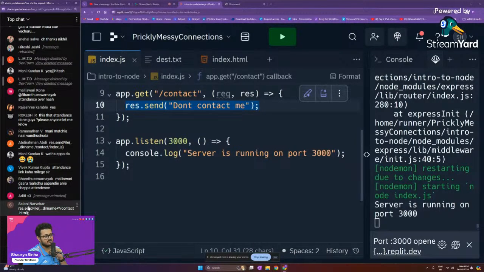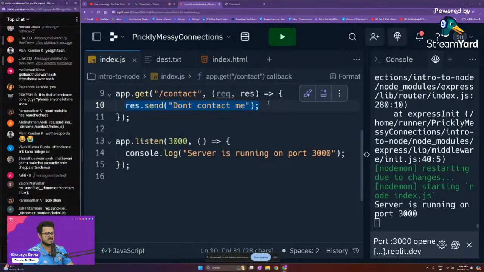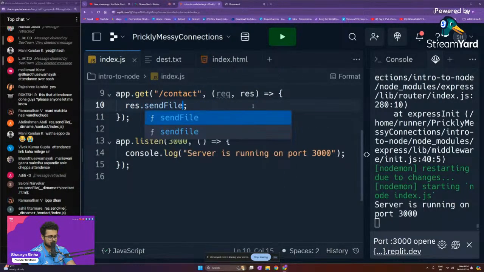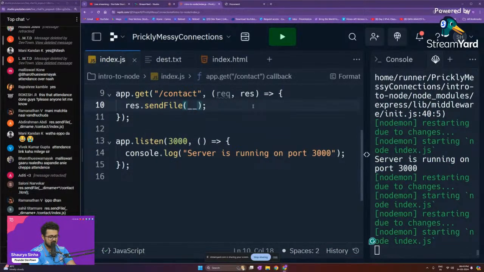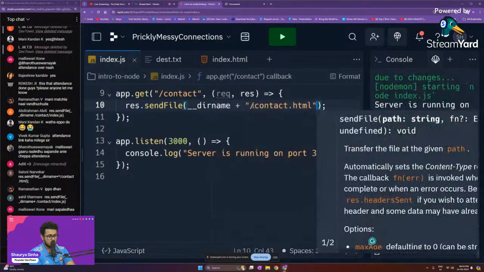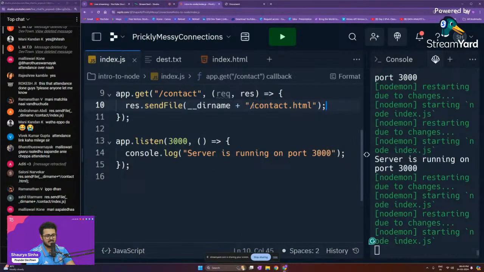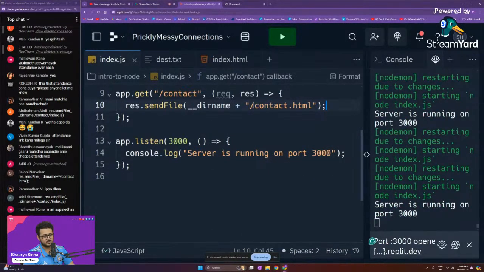Very good, Saloni. Very good, right over there. That is the right code. That is res.sendFile(__dirname + contact.html). We don't have a contact.html, but yeah, this is the code that you will be writing.